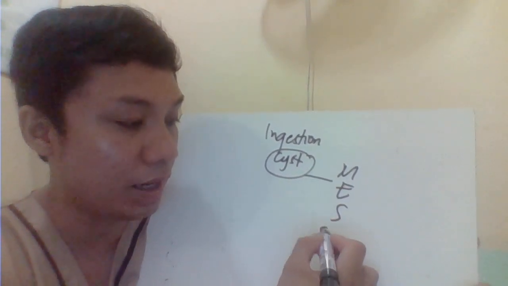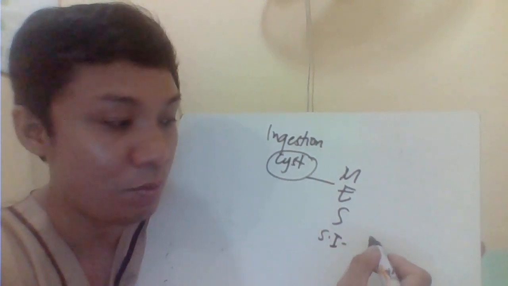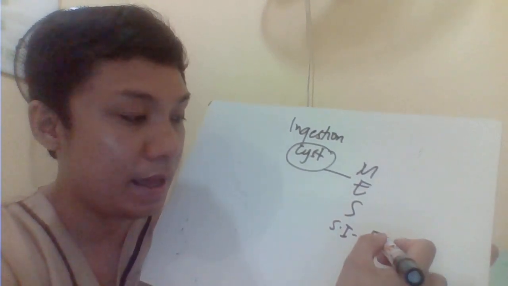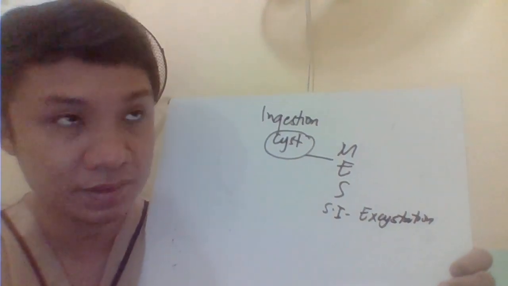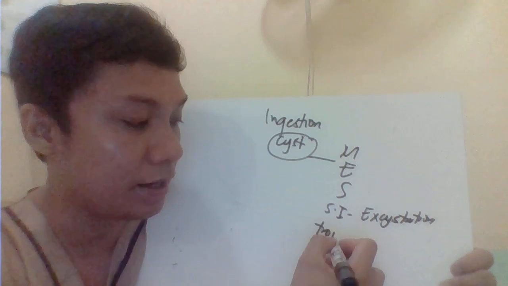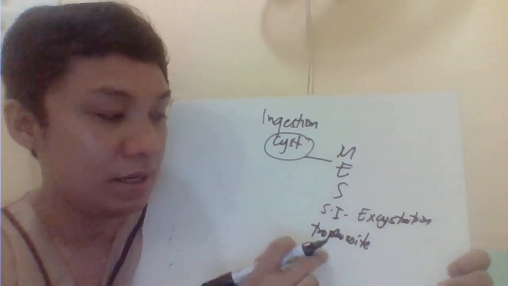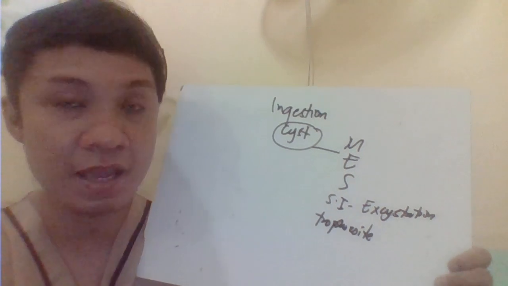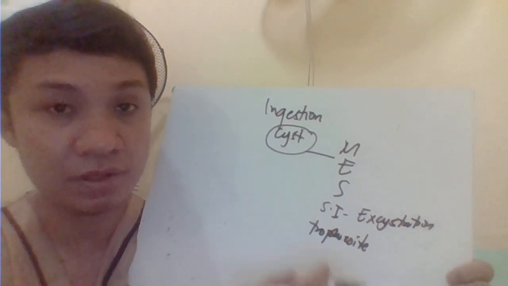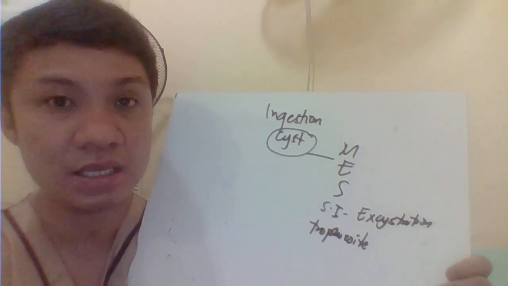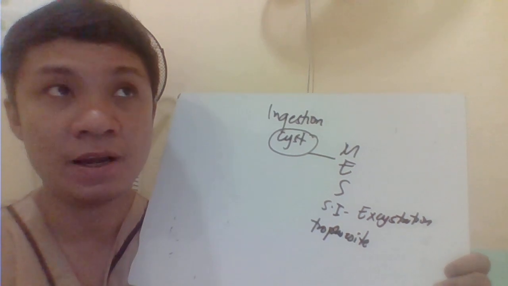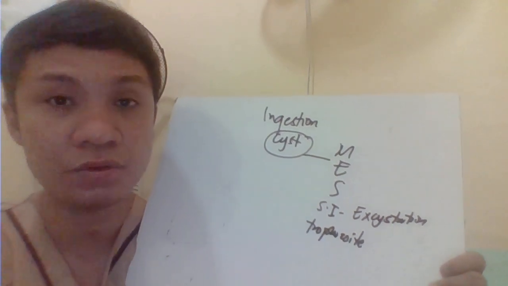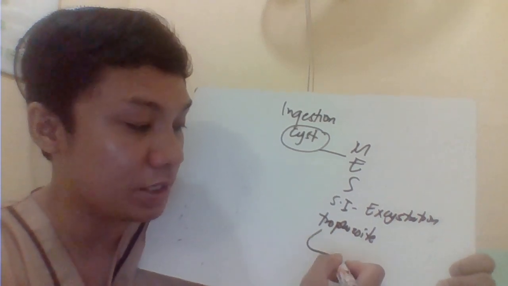Then your cyst goes to your small intestine, where it undergoes excystation. When we say excystation, your cyst becomes a trophozoite in your small intestine. Your Entamoeba histolytica is capable of extraintestinal infection. From the trophozoite, it could go to other parts of your body: your liver, lungs, brain, spleen, and also your skin. It can spread.